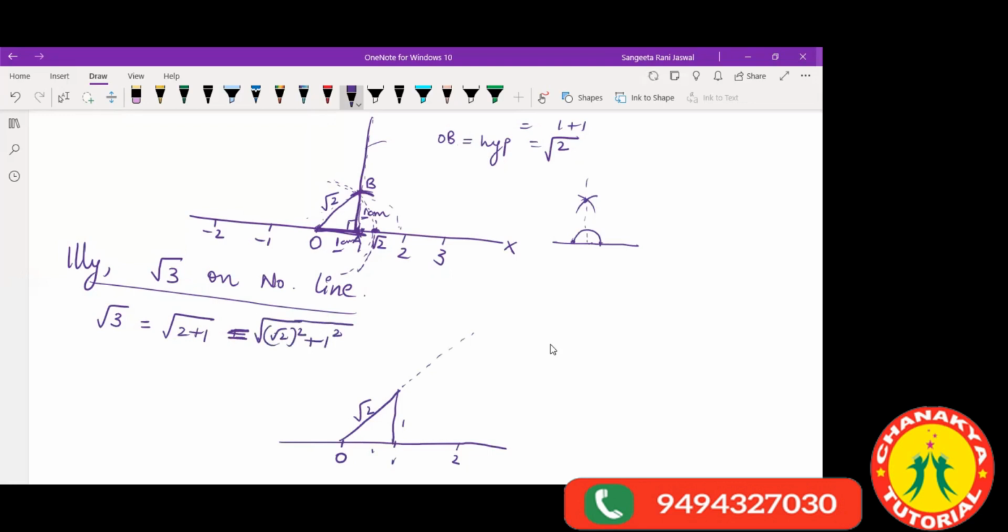So for this, that means we need one line which is root over 2 and another line which is 1. Root over 2 we can already see here. Now on this line, this is O. We had taken this point as B. This was A. Now we extend this line to D.